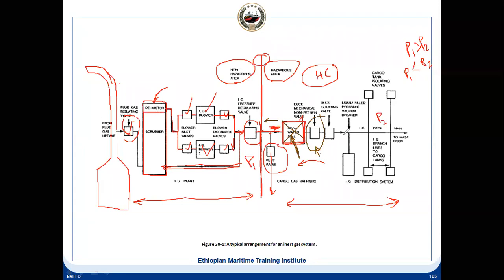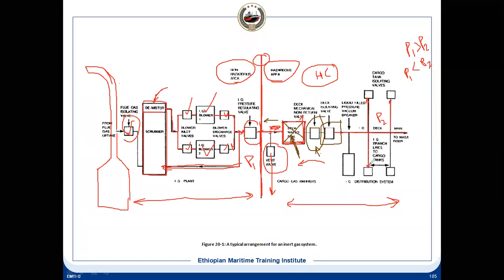And after that you have a deck isolating valve. This is the deck isolating valve. It means you can open and shut it manually, and you can isolate the deck on this side. Up to the mechanical non-return valve, deck seal and the production unit, everything will be isolated from the deck. After that, the main line goes like this. This is the main line which is going from aft to forward, and from there the individual tanks will be connected. These lines I have just drawn are going to the individual cargo tanks.